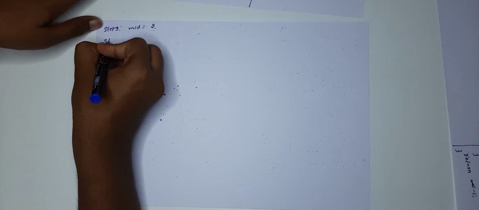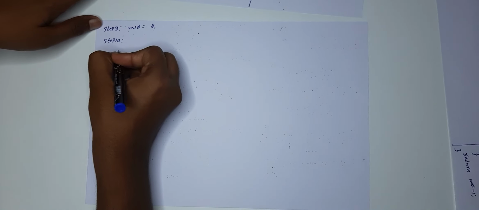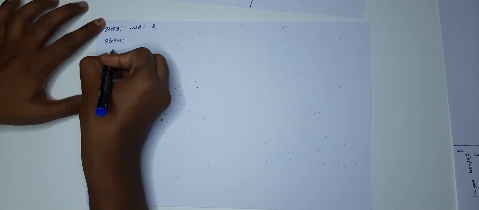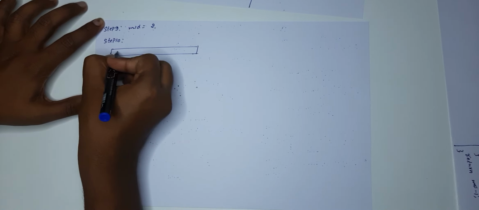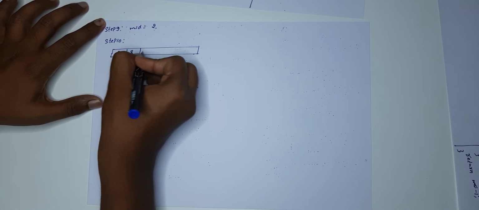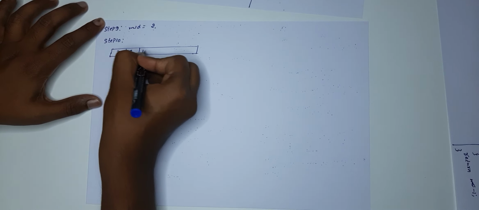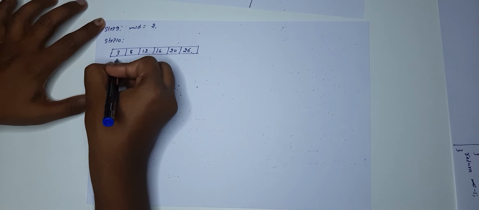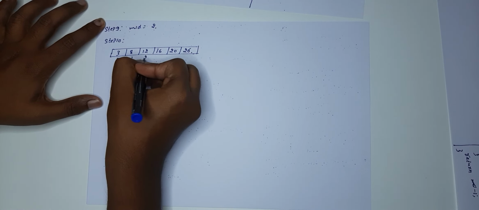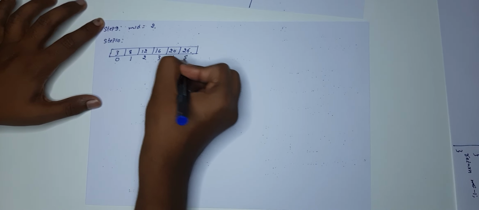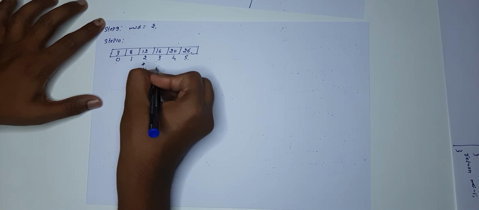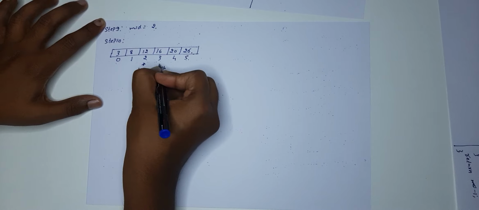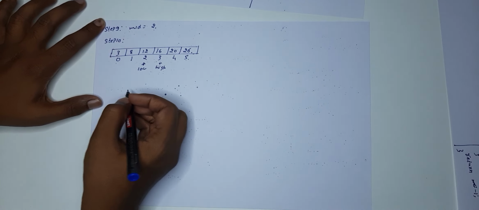At step 10 I'm going to write this again for our reference. It was 3, 8, 12, 16, 20 and 26, with indices 0, 1, 2, 3, 4 and 5. Now low was at 2 and high was at 3. We've already found the mid.